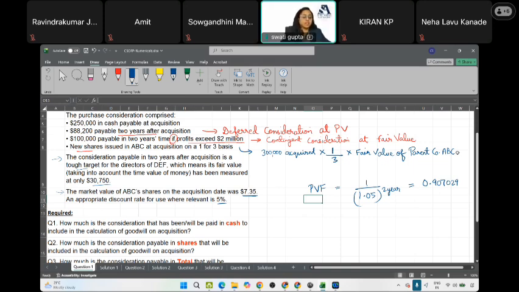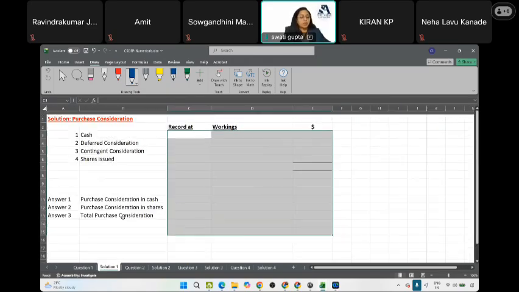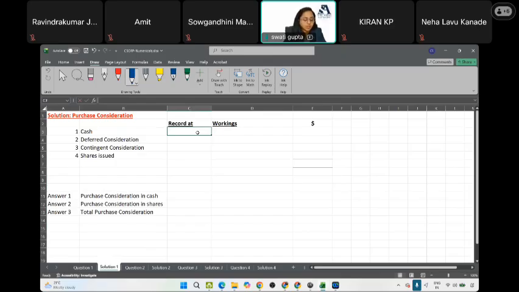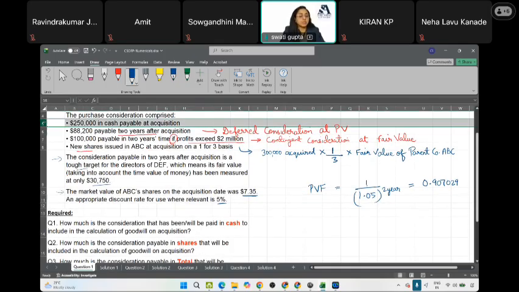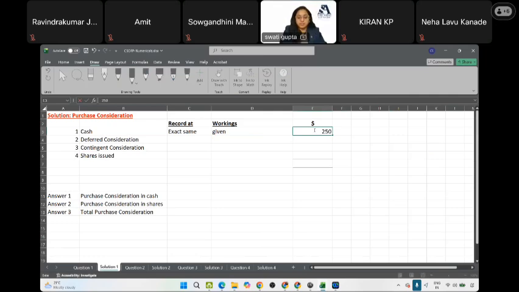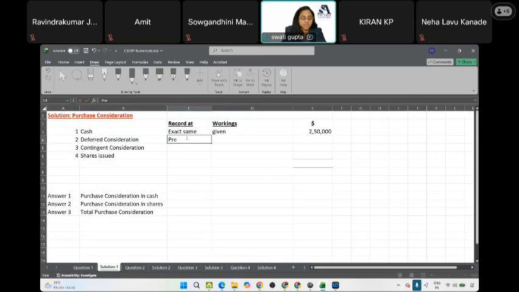Now the question is asking what is our cash consideration, what is the shares, and what is the total. Let's try. What is our cash amount? Cash amount will be recorded at the exact same amount given in the question, so cash consideration equals 250. Straightforward. Then deferred consideration equals 88,200, so we will have to calculate present value.